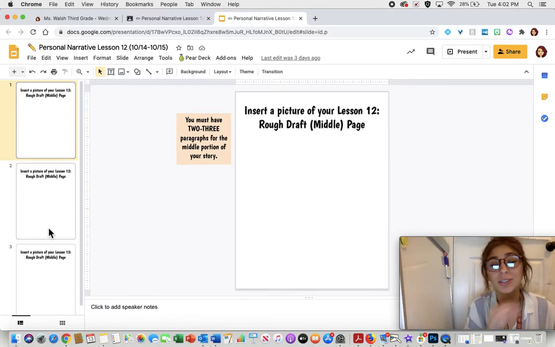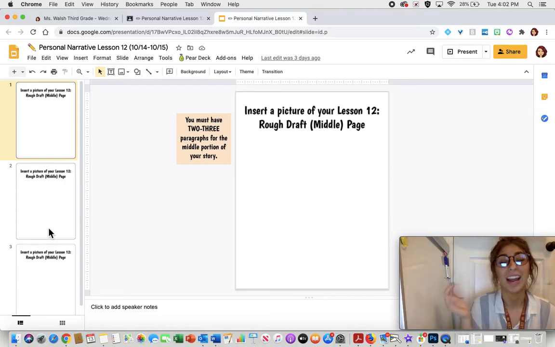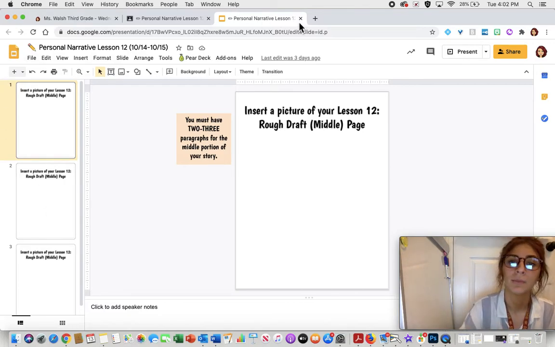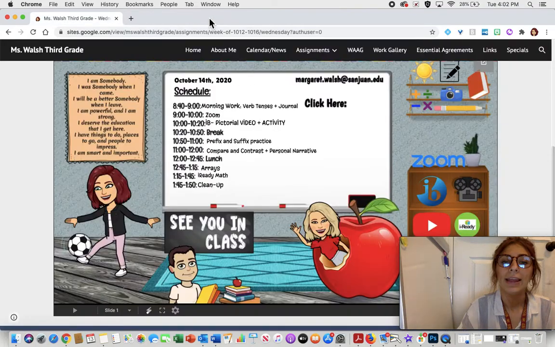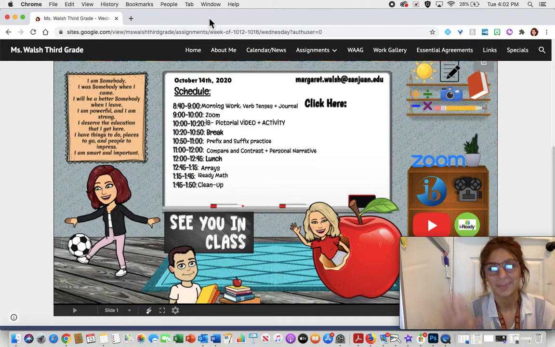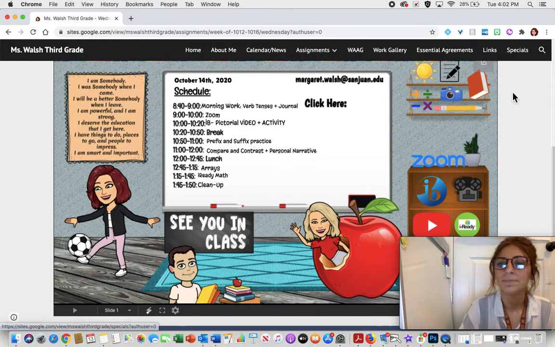Make sure you're using your best handwriting so that I can read it. If your handwriting's sloppy, I'm just going to send back your paragraph and say, fix this, I cannot read it, and you're going to get a 0. So make sure you're doing your personal best handwriting, and you are writing dark so that I can read it, okay? And again, that's due Thursday, along with the video.